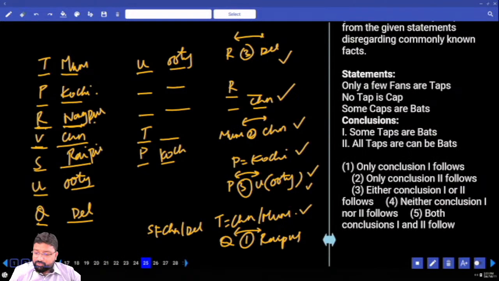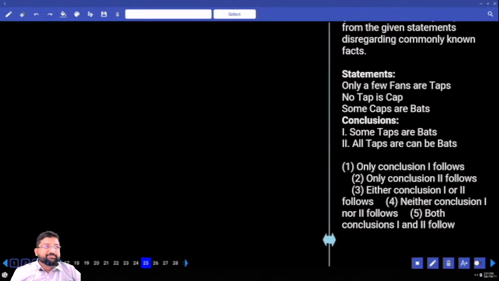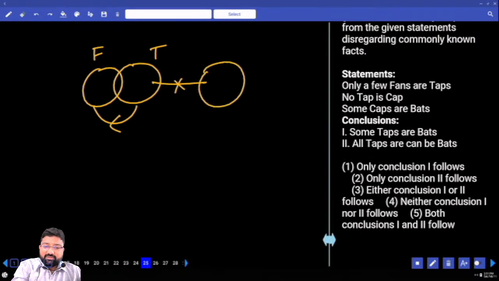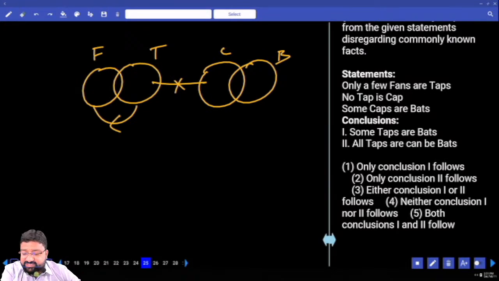Let's jump directly to syllogisms. What's here? Only a few fans are taps. Arrow mark from B to A. No tap is a cap. Some caps are bats. What's the first one? Some taps are bats. Is it so? No. All taps can be bats.